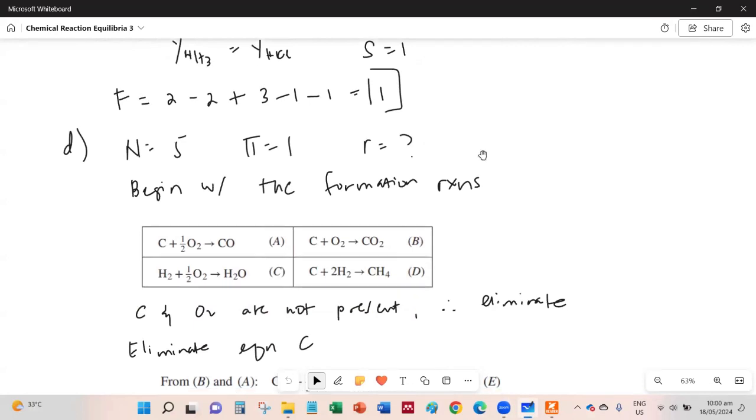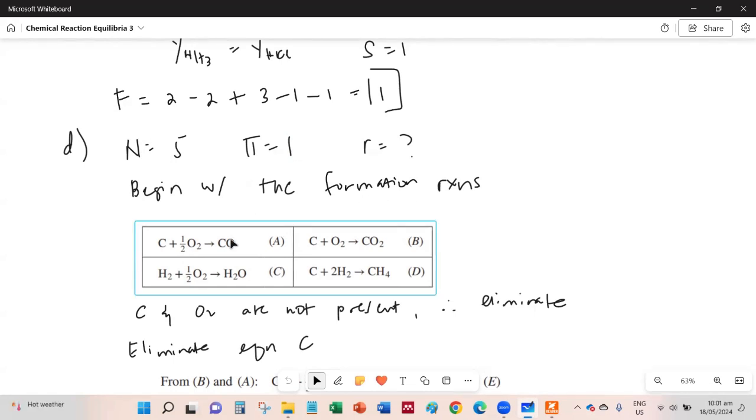Finally, for this last problem, we have a system consisting of 1, 2, 3, 4, 5 gases in chemical equilibrium. So we have the number of species 5, and we only have one phase, the gaseous phase. The question is, how many reactions do we have? We do this by beginning with the formation reactions.